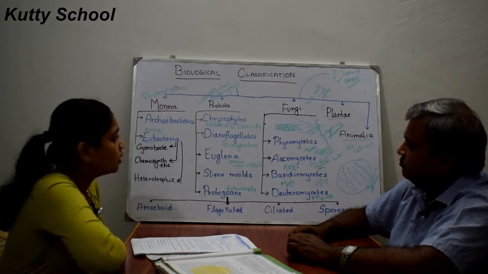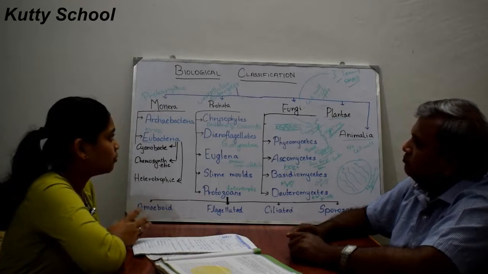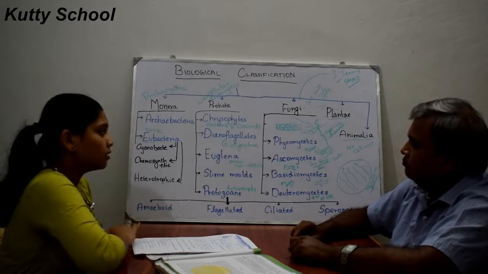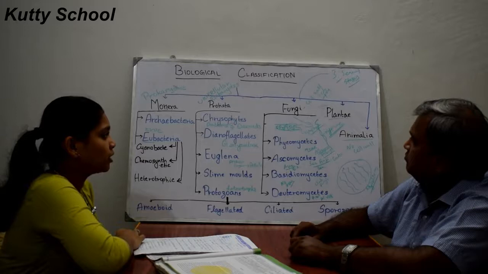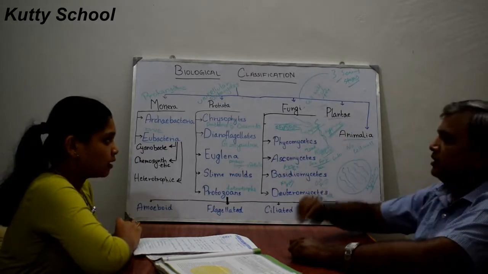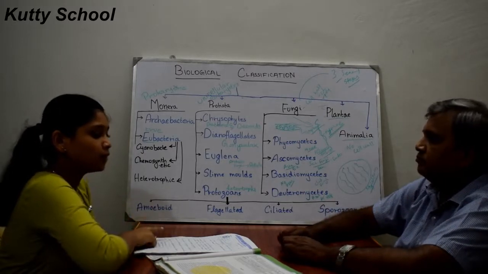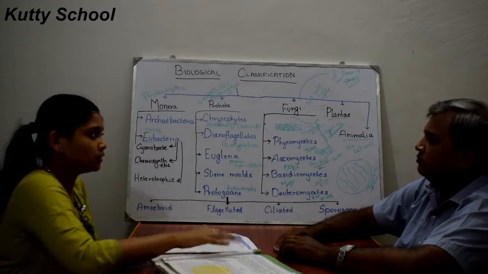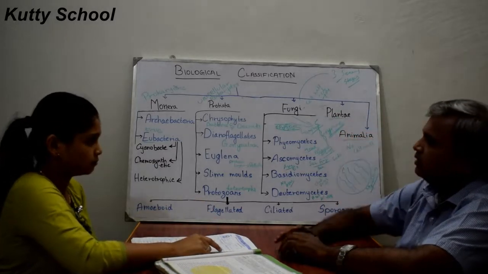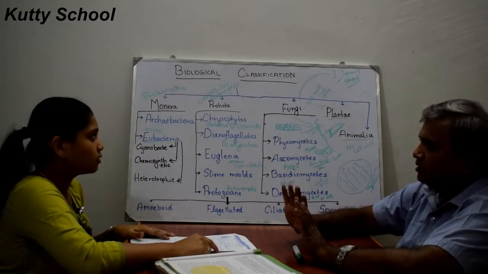So we have discussed three kingdoms: Kingdom Monera, Protista, and Fungi. In fungi we have seen all these. And the other two kingdoms, Kingdom Plantae and Kingdom Animalia, are dealt with in separate chapters, plant kingdom and animal kingdom. They are the succeeding chapters. We will be discussing plant kingdom and animal kingdom separately. So that is all about biological classification.